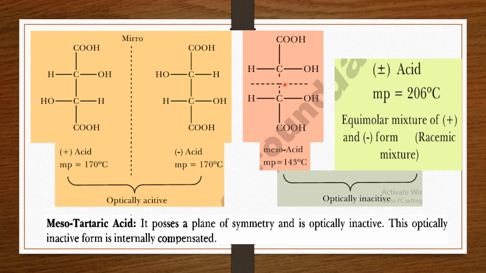As you have seen, in the meso acid the symmetry is present. So when the object has symmetry, then it is achiral. Now no chiral carbon atom exists here, so it is optically inactive. Both the racemic mixture and meso acid are optically inactive isomers. So tartaric acid exists in four forms: dextrorotatory, levorotatory, meso acid, and racemic mixture.